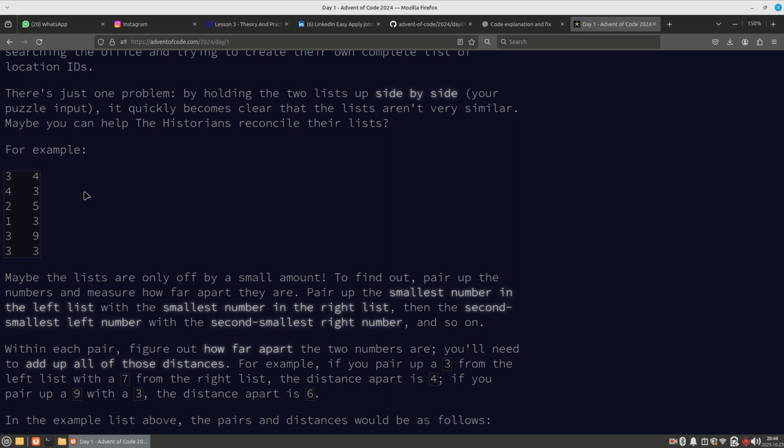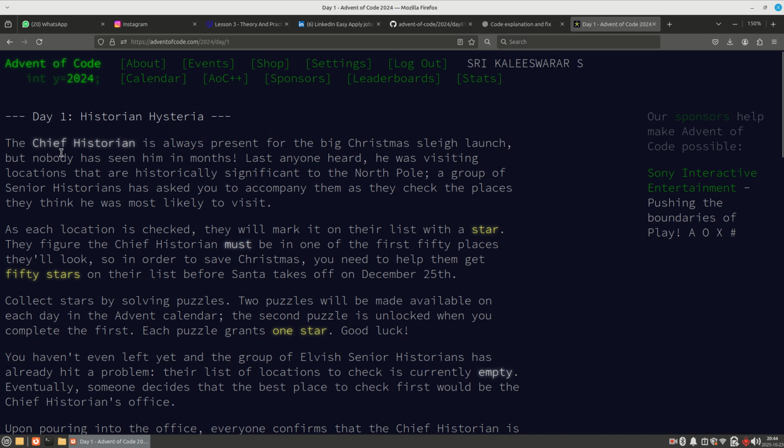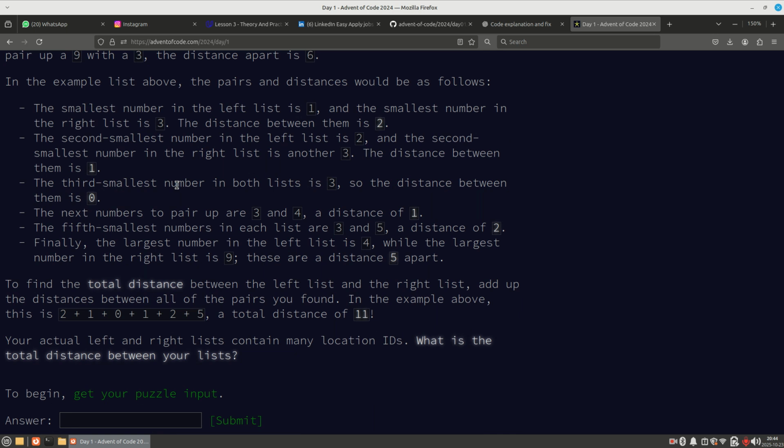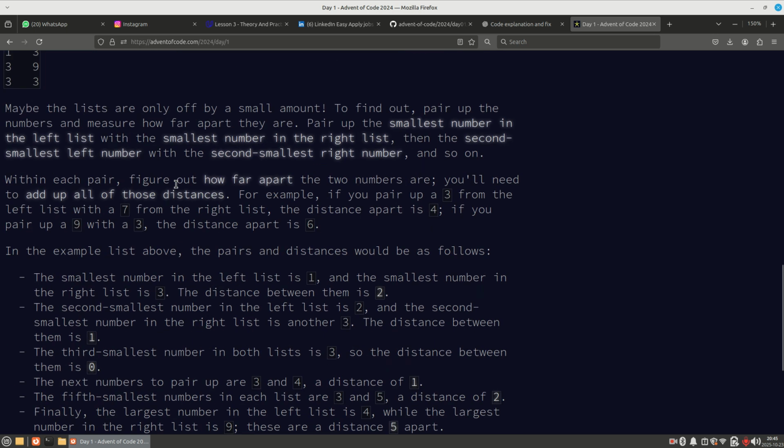That would be the distance the chief historian is traveling. That is our first problem, and I think you got the idea.